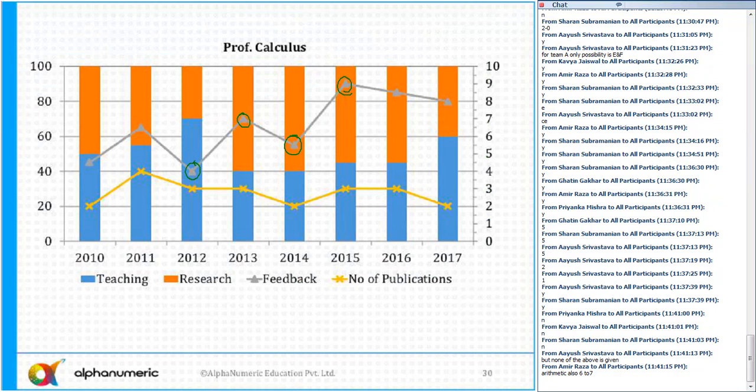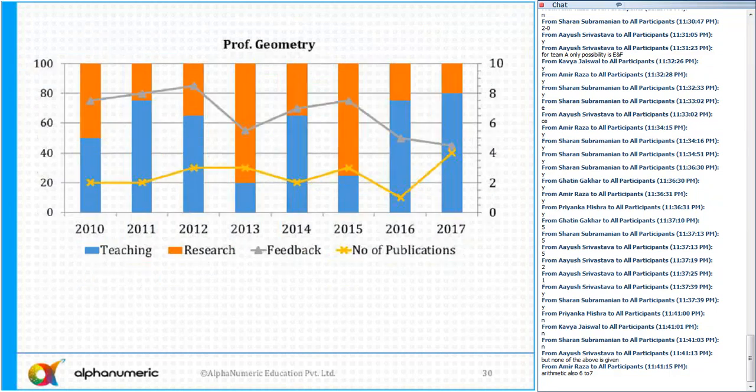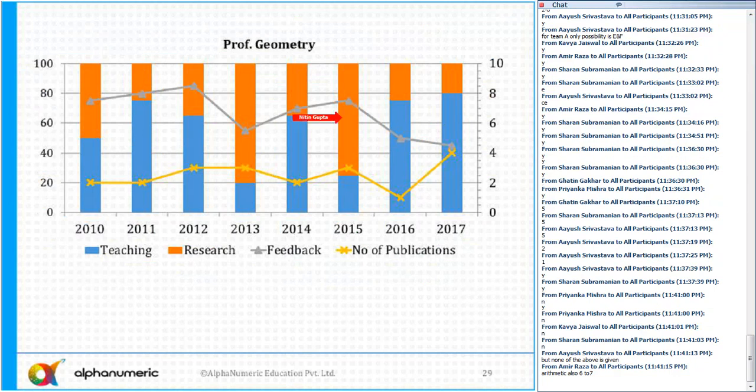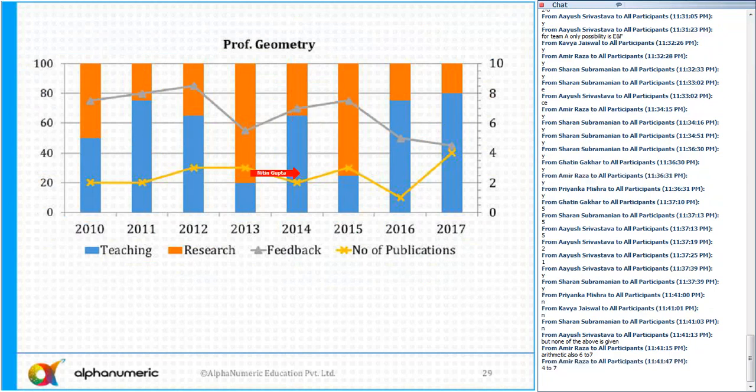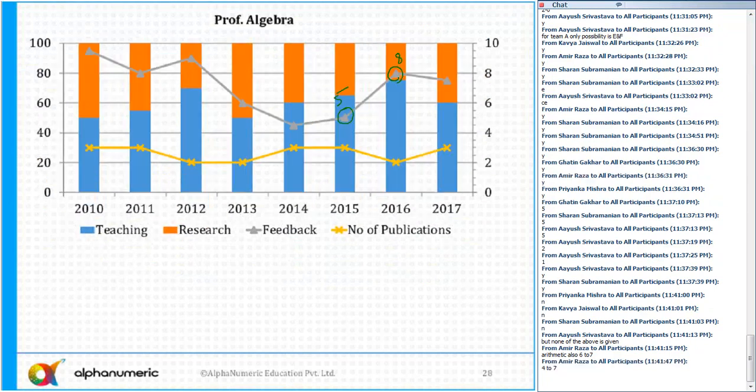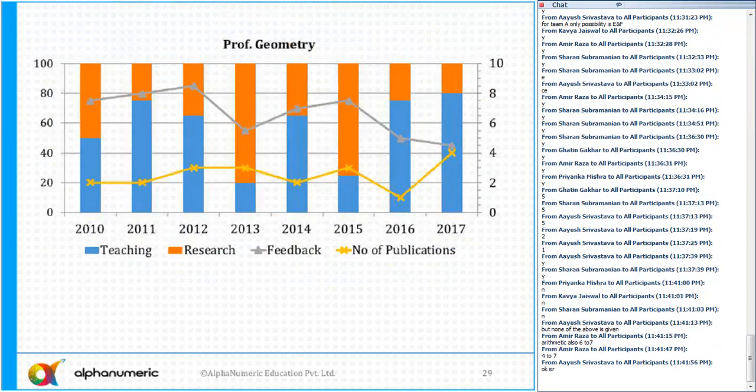the graph, the maximum change, visibly you will see 14, 15. Here it is 2012 to 13. Or you can go for maximum changes. In geometry you can look at the line graph, there is no possibility. In algebra, 5 to 8 will be the maximum. Alright.